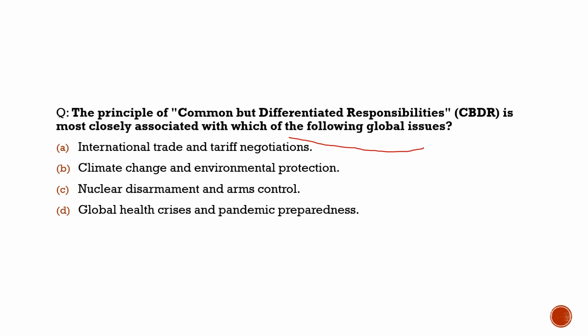So without wasting any time, let's come back to the options and the question, which says the principle of CBDR is most closely associated with which of the following global issues? The options are international trade and tariff negotiations.